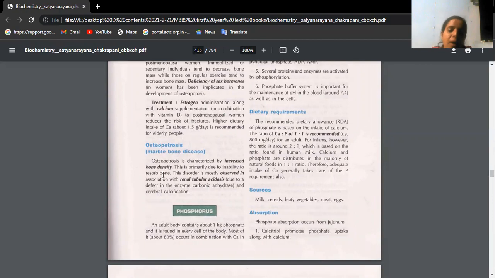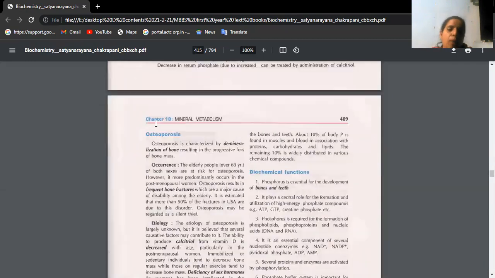Osteopetrosis is like increased bone density. Bone resorption is not occurring. This is quite opposite to osteoporosis. Okay, so this is all about calcium.